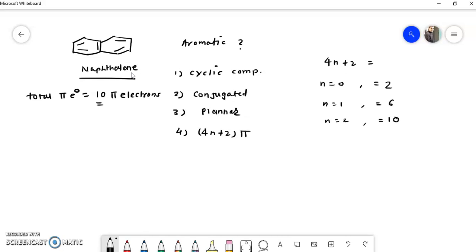So we can say that this rule is obeyed by this naphthalene. So this Huckel rule of 4n plus 2 pi electrons is also obeyed. So we can say that it is an aromatic compound. Okay, now let's see another example.